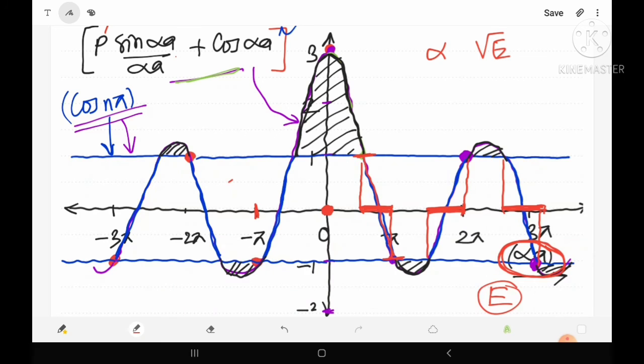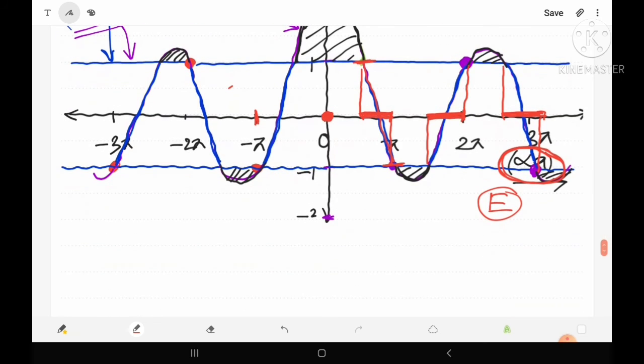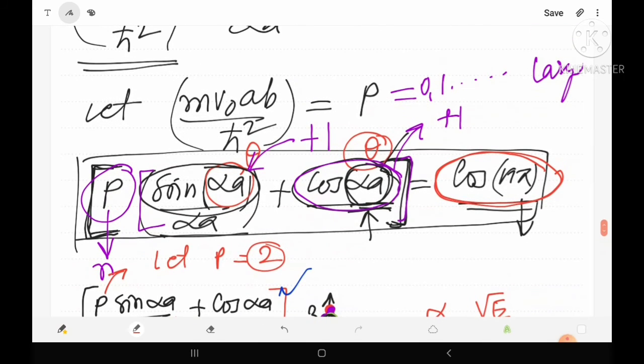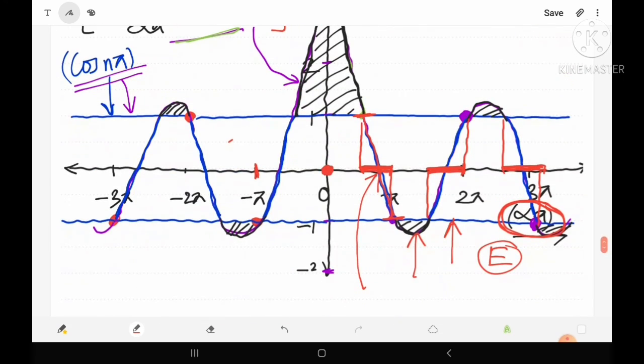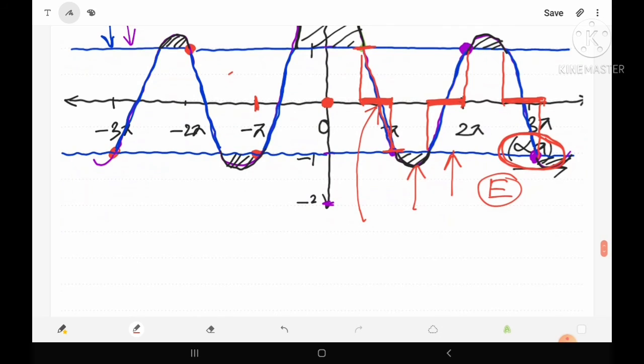Now let's see which type of observation is here. From this figure it is clear that because this energy range is common to both the left hand side curve and the right hand side curve, this portion of energy satisfies both sides of this equation. Both sides of this equation, meaning left hand side and right hand side, will be satisfied by these values of energy. It means that this is the allowed energy.